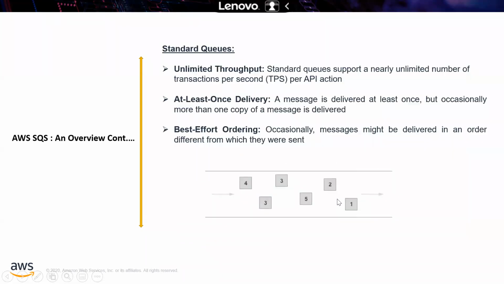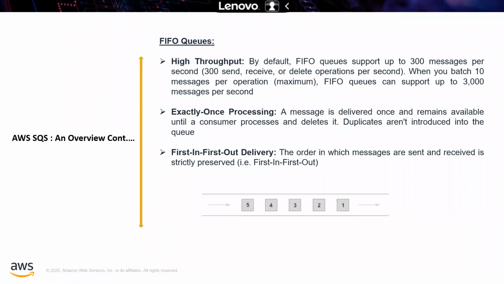Moving to the next slide, first in first out queues. There are three things you can understand. One is high throughput. By default, first in first out queues support up to 30 messages per second, that is 30 send, receive, or delete operations per second. When you batch 10 messages per operation, those queues can support up to 3000 messages per second.